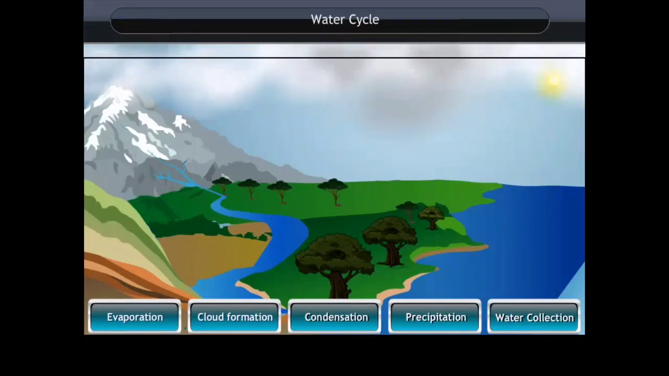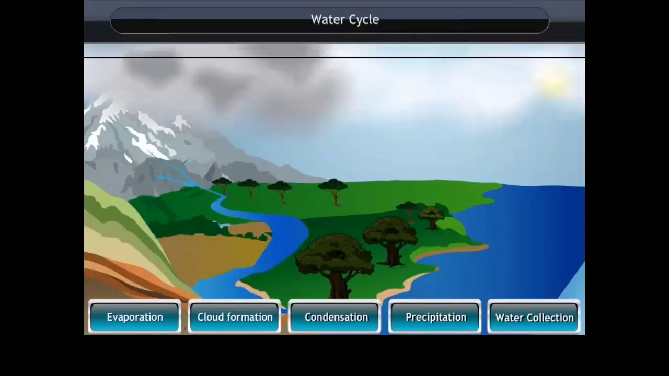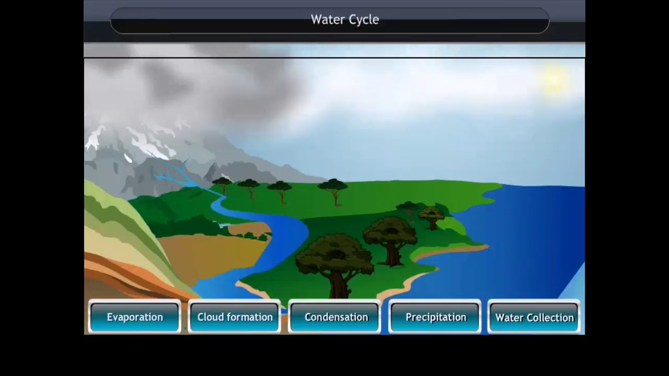When the vapor moves up, it gets cool. At height, the vapor condenses to form tiny drops of water called droplets. It is the tiny droplets that remain floating in the air and appear to us as clouds.